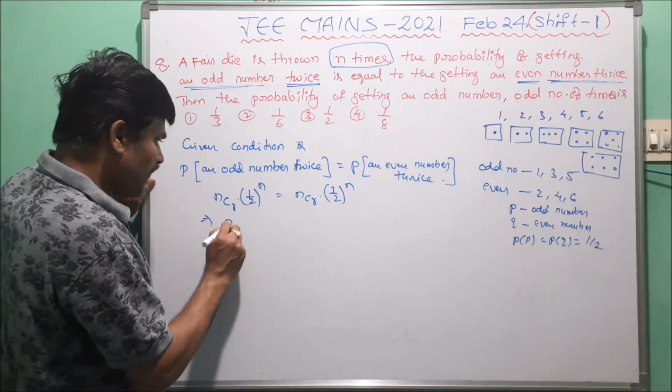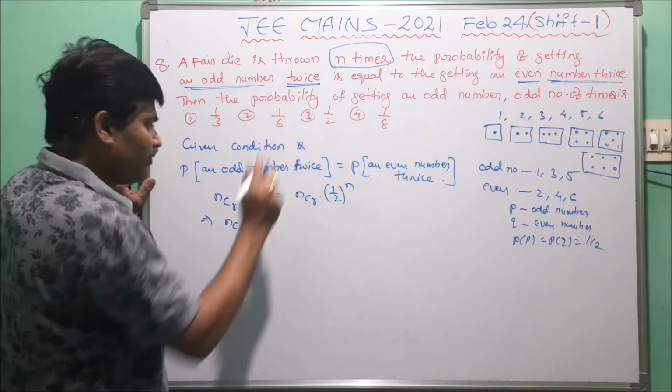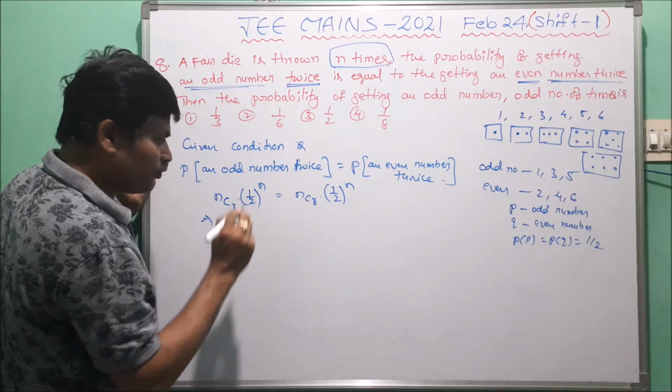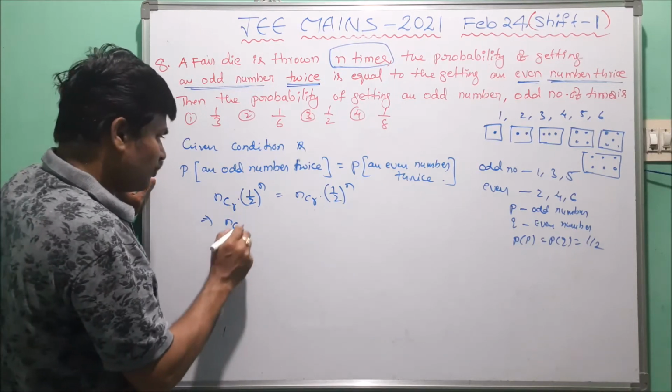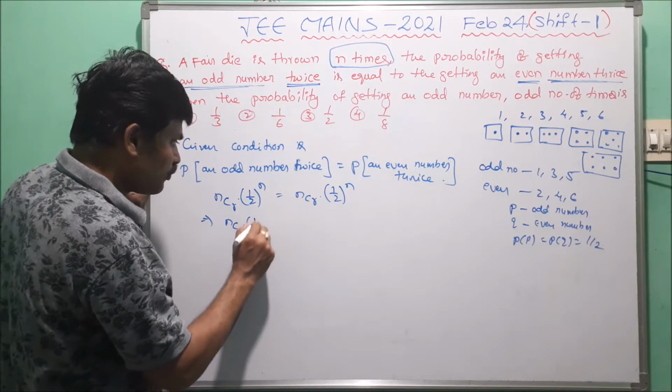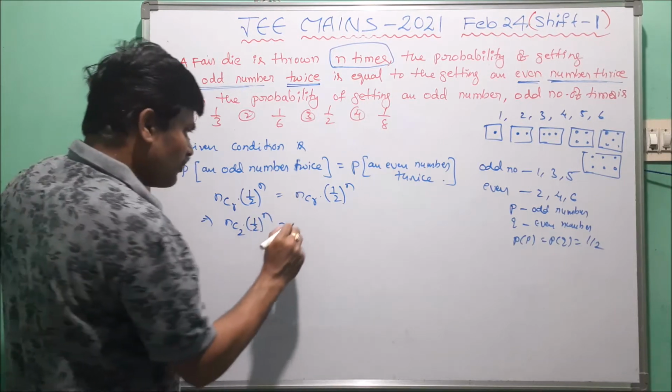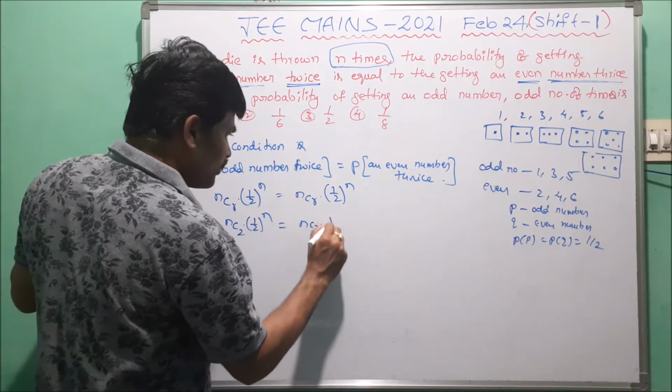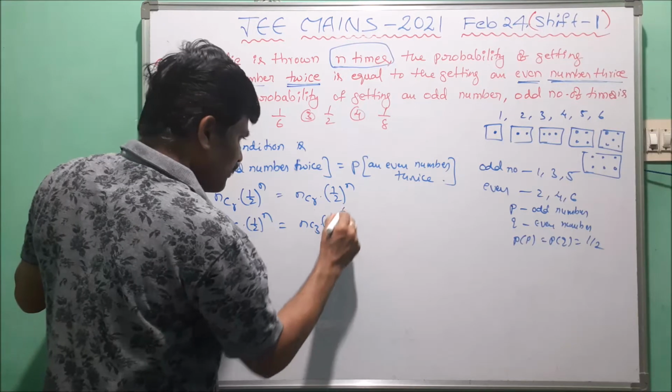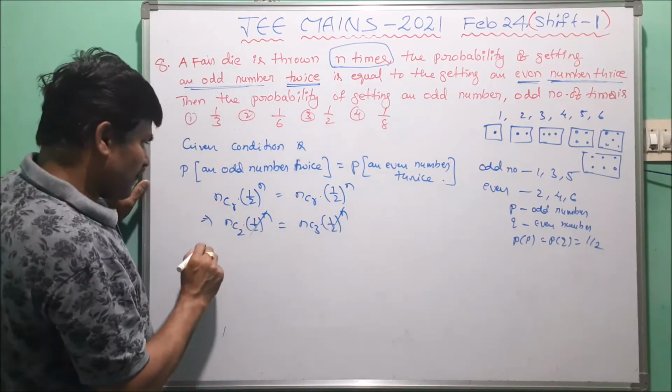Now here we have to write nC twice, so R can be taken as 2: nC2 into 1 by 2 power n. In that also we have to take nC3 into 1 by 2 power n. On both sides 1 by 2 power n will be cancelled.